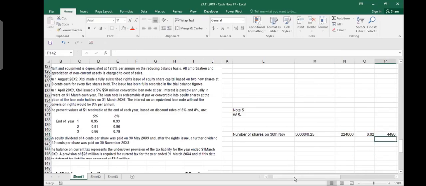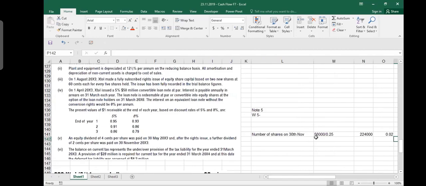But then you also gave some dividend before the rights issue, before issuing the new shares. You will say the number of shares on 30th of May. So how many shares? You paid dividend of 0.04 here, but you do not know your number of shares. Can you tell me how many shares there were on 30th of May? Can we find out the number of shares on 30th of May?